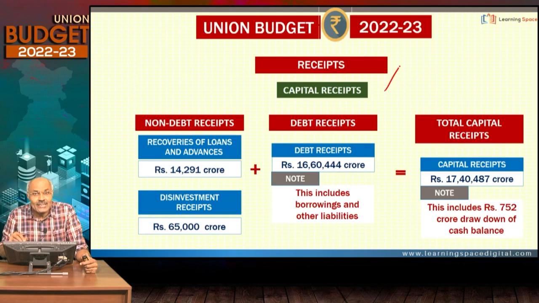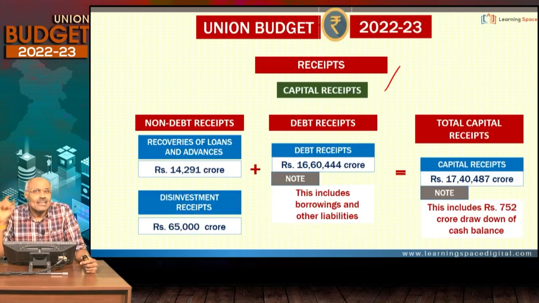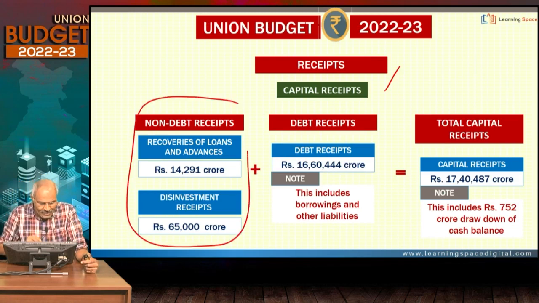And then let us look at capital receipts. I already talked about revenue receipts: tax revenue, non-tax revenue. Similarly, in capital receipts, there are non-debt capital receipts and debt capital receipts. Non-debt capital receipts, these are examples. Disinvestment receipts.